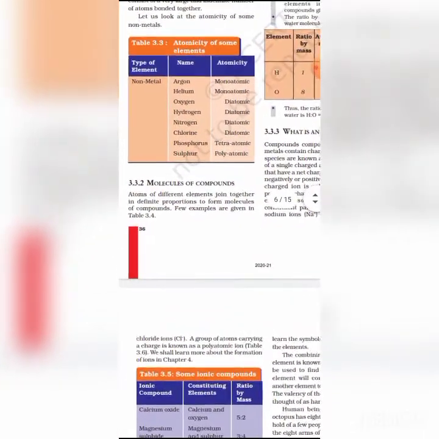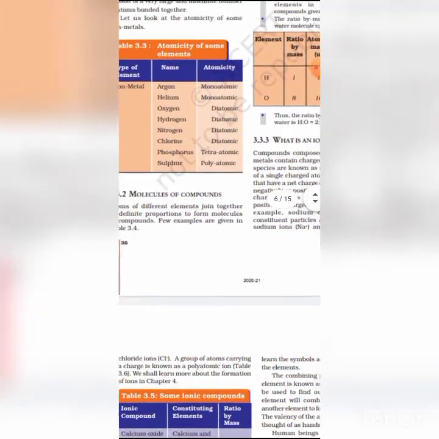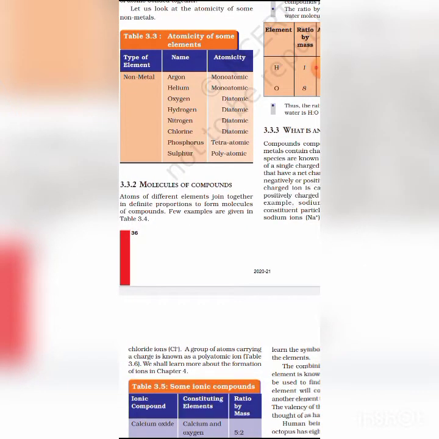Valencies of some elements and radicals are given in the table. According to the valency table, monovalent cations are hydrogen H+, sodium Na+, potassium K+, silver Ag+, ammonium NH4+.